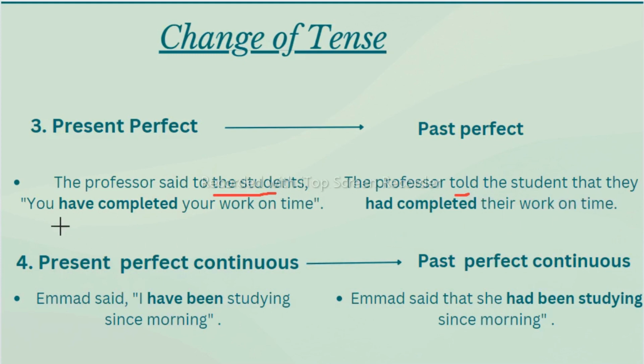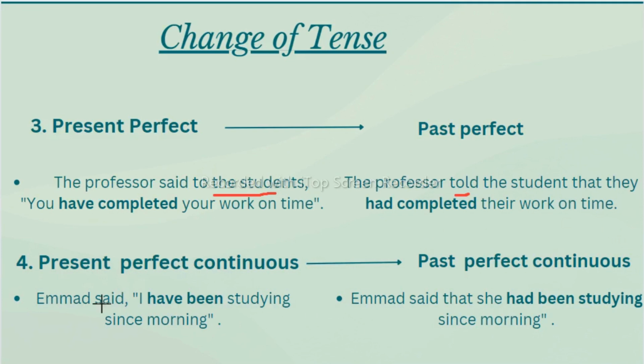You have changed to they because students are plural, so we are using past, that's why this have changed to had, and this completed same as it is, had completed. The remaining sentence, your work, instead of your, their work, then on time as it is.